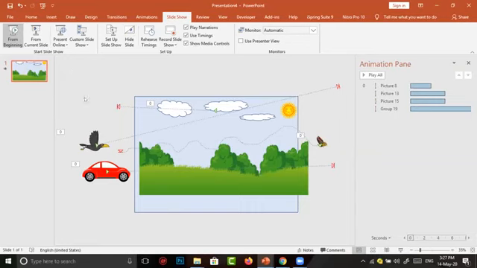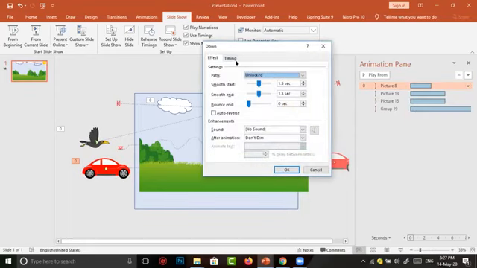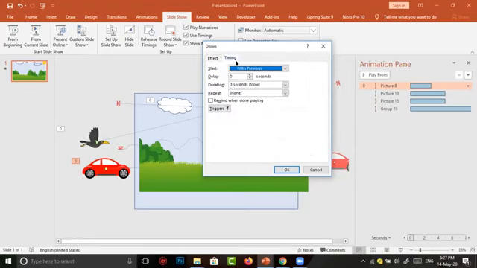Now I want to repeat the car. We have to choose the car. In the animation pane, the car animation has been selected, in which there is a small down arrow. Click on it and go to effect options. In effect options, just pass on to timing, in which below duration, there is another option called repeat mode.